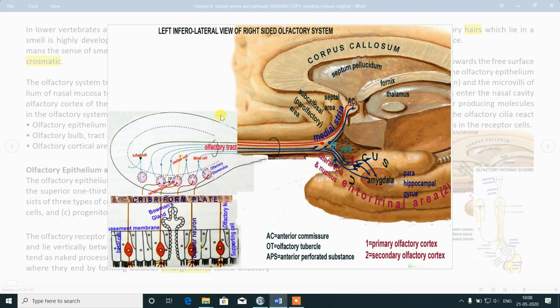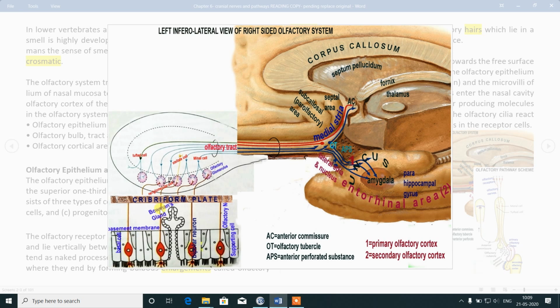So our olfactory tract begins from olfactory epithelium in the roof of the nose. From there, this thin film of mucus is embedded with these receptor cells and other supporting and basal cells. So, broadly speaking, this whole area represents olfactory epithelium embedded with this red color representing olfactory receptor cells or peripheral neurons.